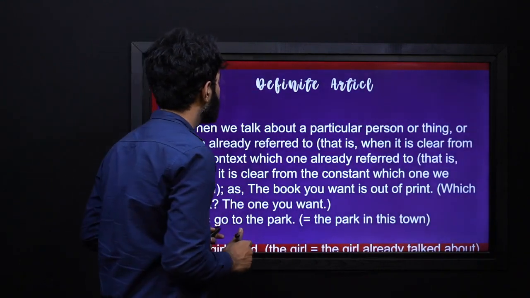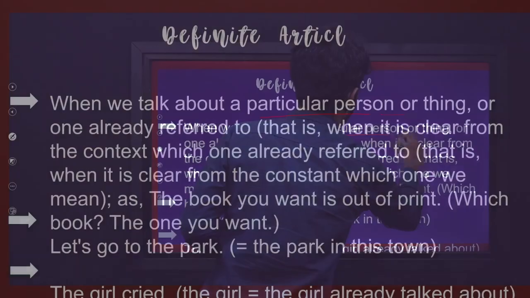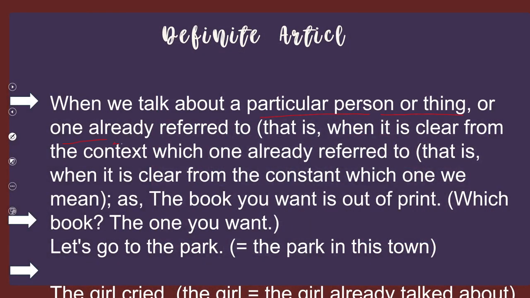Now when we talk about a particular person or thing, or one already referred to, that is when it's clear from the context which one we mean. For example, the book you want is out of print. Which book? The one you want. So that's why we used the, because we are talking about a specific book.